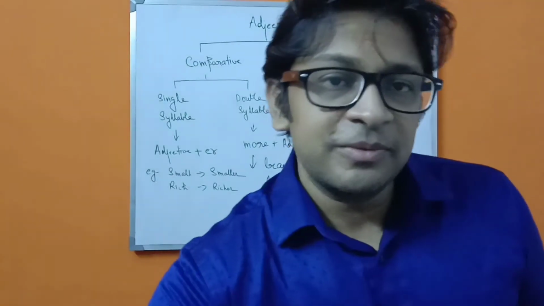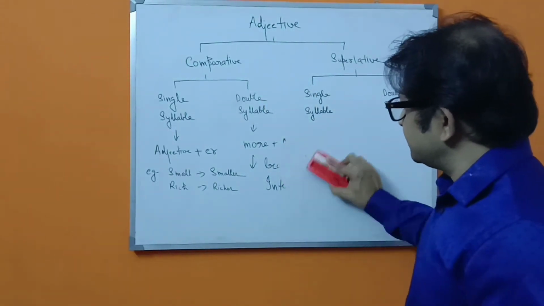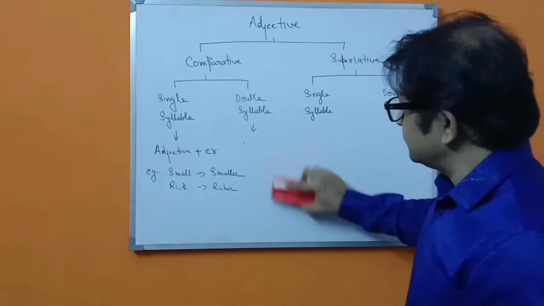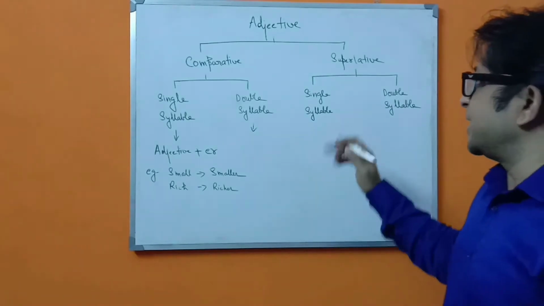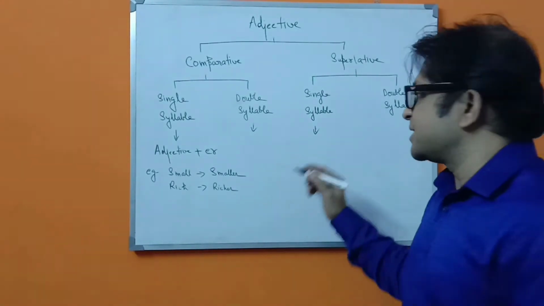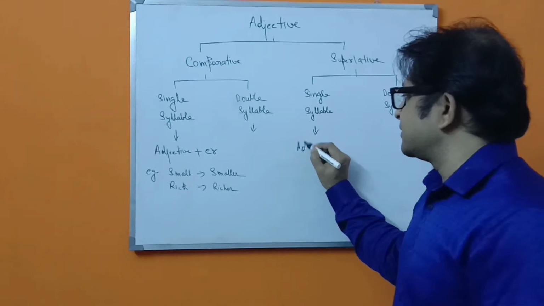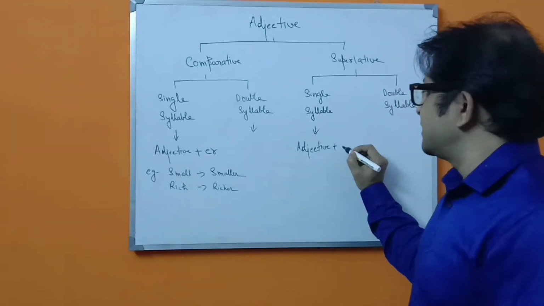Now in case of superlative, the simplest way is that after the adjective we have to add est.